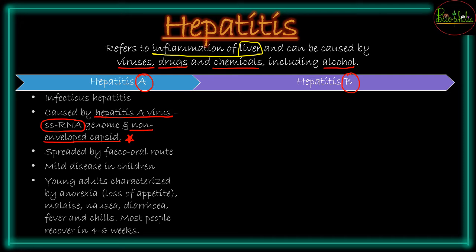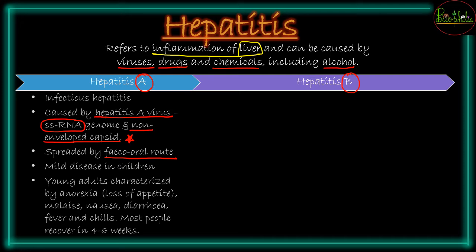Then the next is how is it spread. Mode of transmission is going to be fecal-oral route. So fecal-oral route means if feces of the contaminated patient is being mixed with the water or the food, then if a healthy person is eating or drinking these fluids or solid substances, it will go and spread hepatitis. So that is the fecal-oral route.